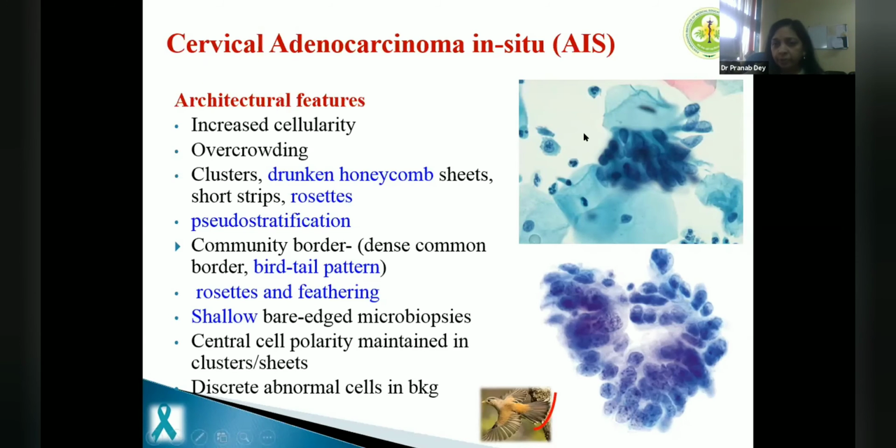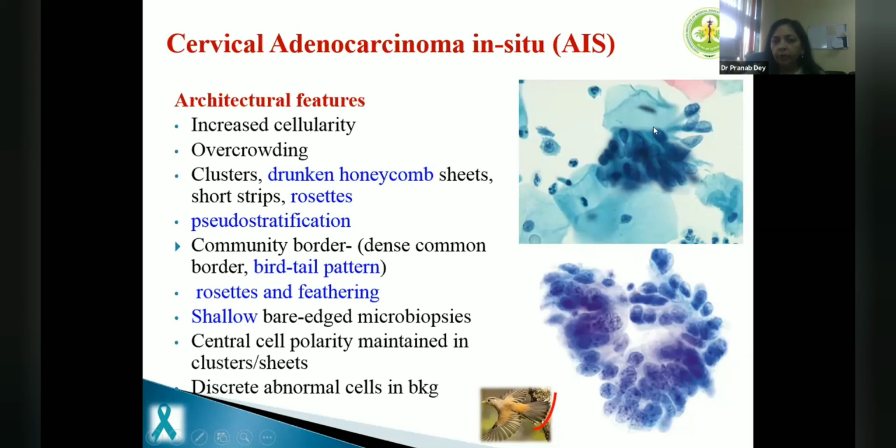But if you see a lot of strips like this, which show this kind of pseudo stratification, like nuclei at different levels, and they're going out of this strip like a bird tail appearance, then it is AIS. It is possible that the chromatin abnormalities or nuclear abnormalities are subtle, but AIS is a diagnosis on architecture. So if you see these long elongated cells which are endocervical in origin, and you see a lot of sheets, rosettes and short strips, go to strips and evaluate them.